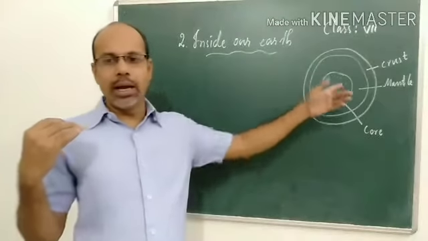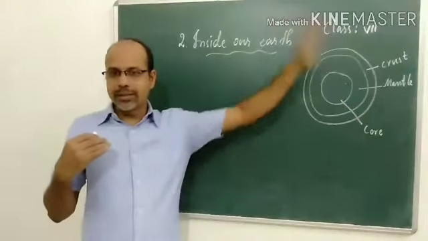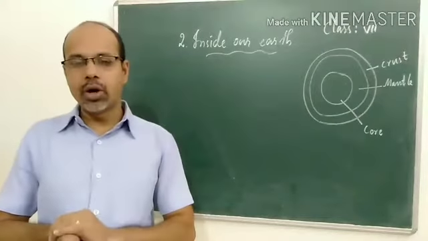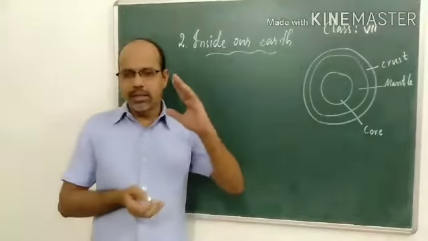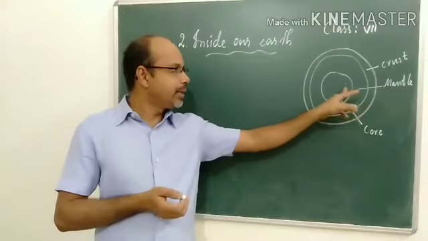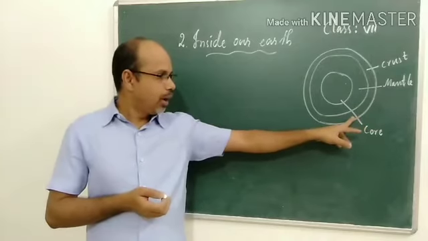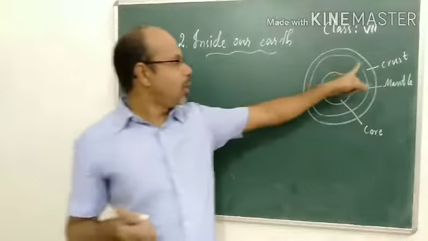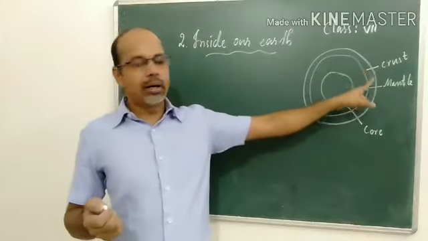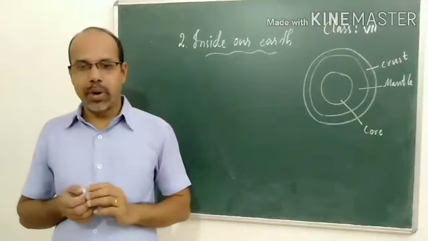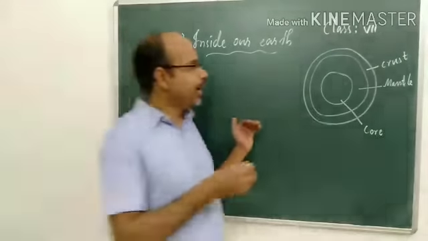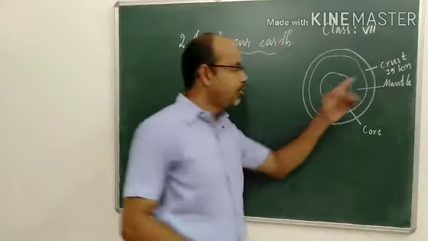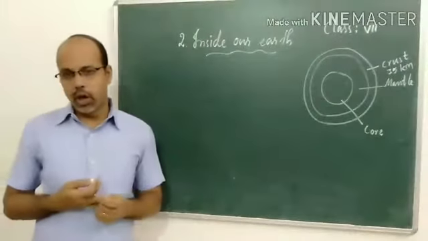The uppermost layer, on the earth's surface, is called the crust. The top part of the earth is called the crust. It is the thinnest part, because the thickness ranges differently from the top to the interior. So the crust is the topmost part of the earth. It is the thinnest part, about 35 kilometers. Its width ranges up to 35 kilometers.